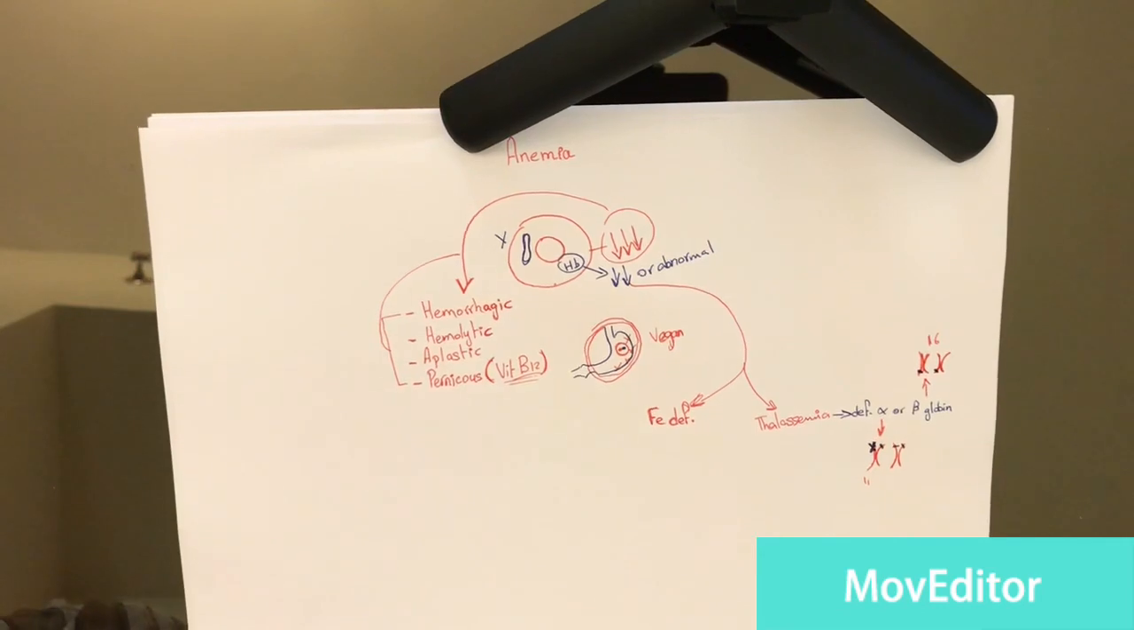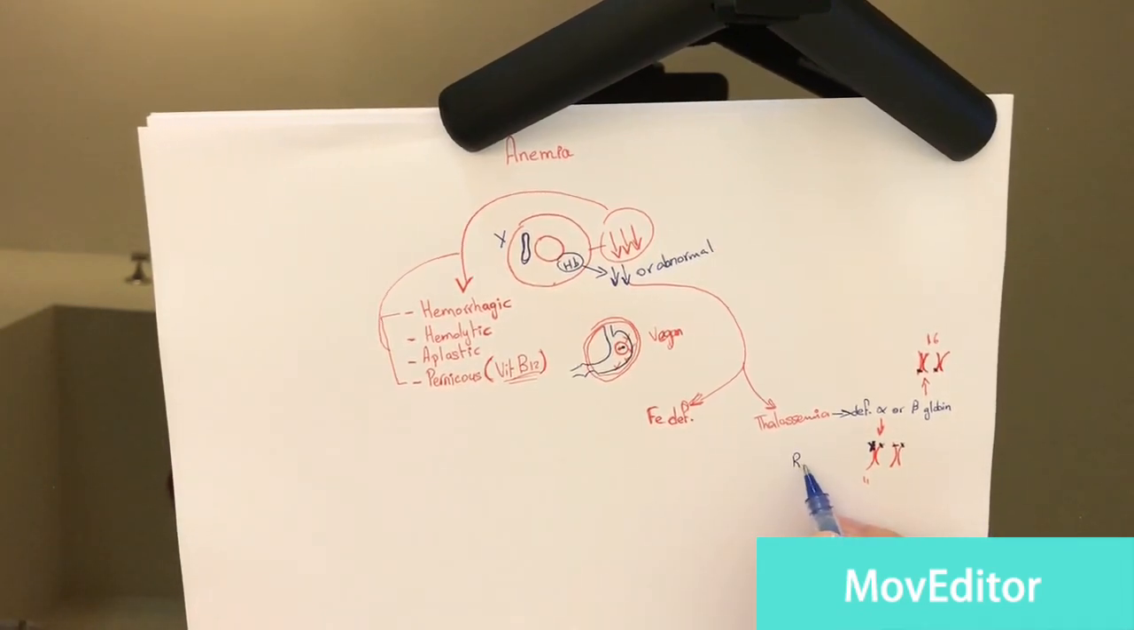Thalassemia is inherited in an autosomal recessive pattern. So let me explain to you. Let's say the mother is big R and small r, and the father is big R and small r. This is the mother, and this is the father. We want to know what is the percentage that their children might have thalassemia.